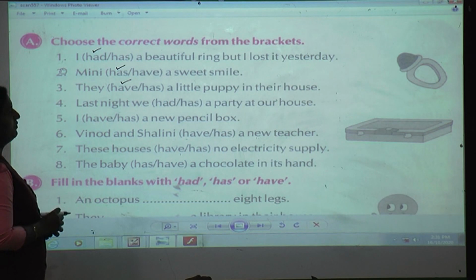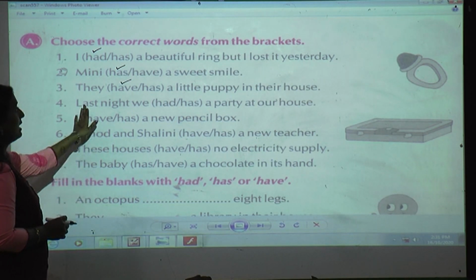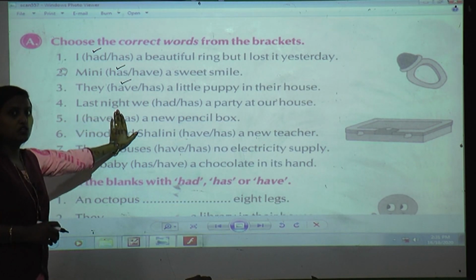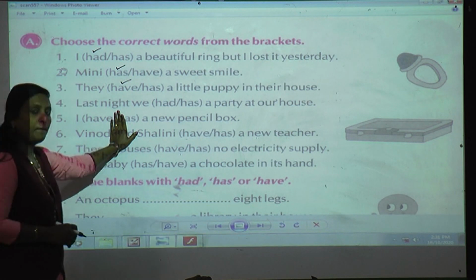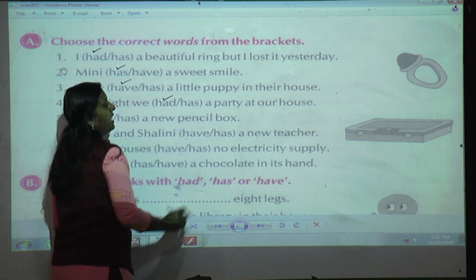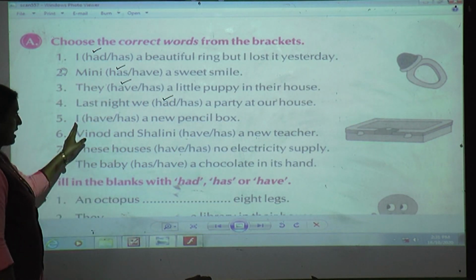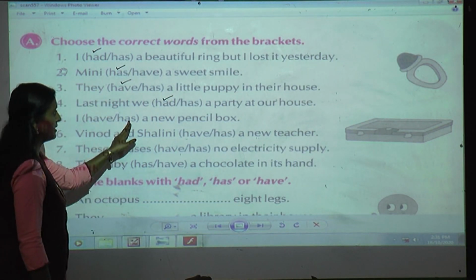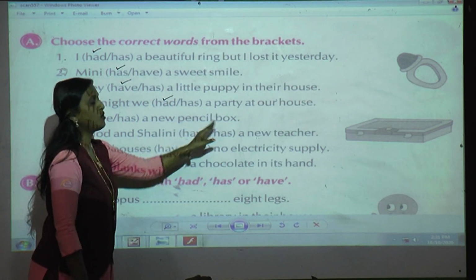Last night we had a party at our house. Now, "last night" shows that it is already in the past tense. So I am going to use, very good, had. I had a new pencil box.